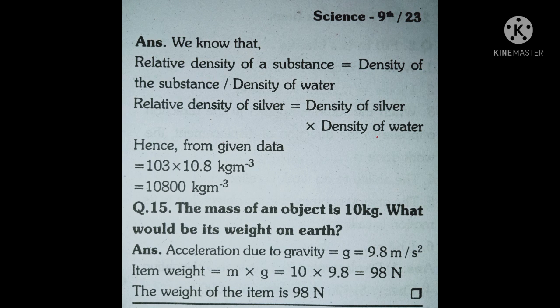Question 15. The mass of an object is 10 gram. What would be its weight on Earth? Answer. Acceleration due to gravity is equal to 9.8 meter per second square. Weight is equal to m into g, equal to 10 into 9.8, equal to 98 Newton. The weight of the item is 98 Newton. Answer 15 complete and chapter 10 complete.